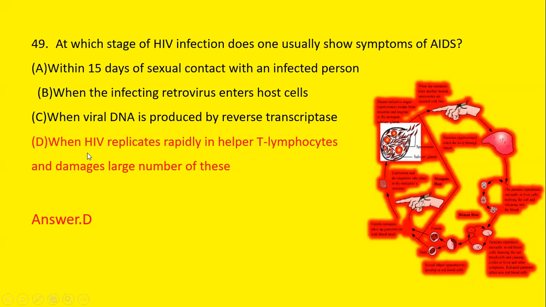So option D is the correct answer, that the stage at which the HIV infection shows the symptom is when the HIV replicates rapidly in the helper T lymphocytes and they damage these cells.